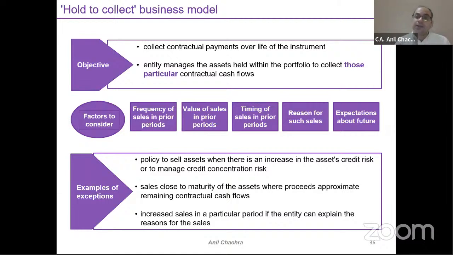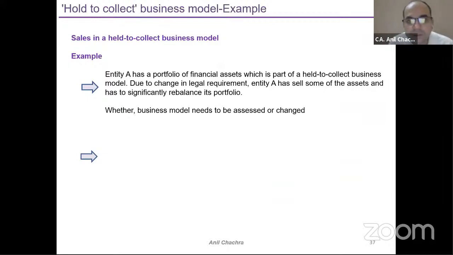In that case, you can sell before maturity. That is allowed. You need to check the prior transactions as well, right? But the sale transactions should not be significant; they should be insignificant. So in the case of hold to collect, yes, sales are allowed, but not in a significant manner, right?